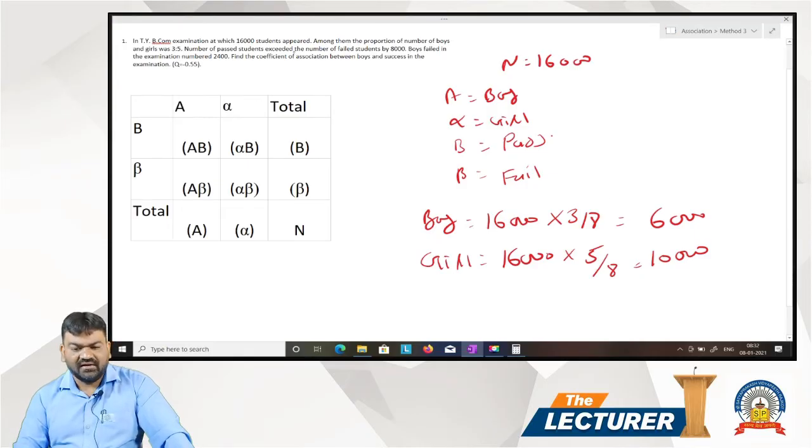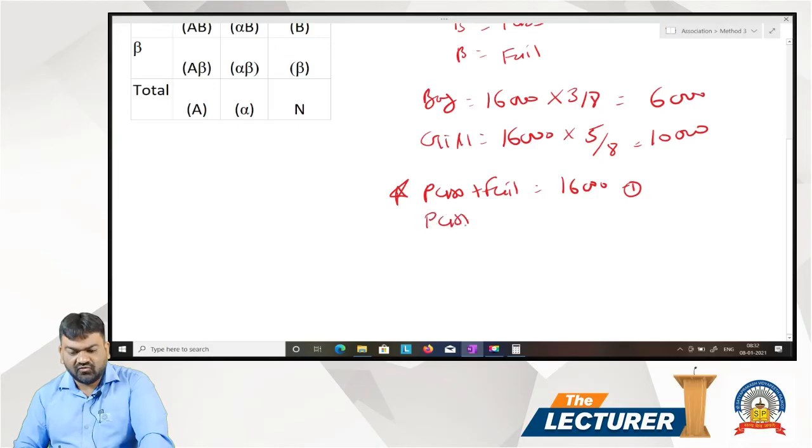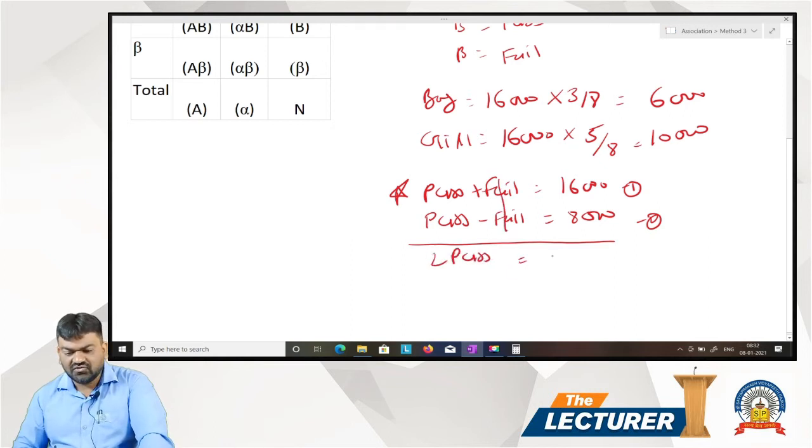Number of pass student exceed the number of fail student by 8,000. So pass plus fail is equal to total 16,000. This is our first equation. Now it is given that pass student exceed fail student, that is pass minus fail is equal to 8,000. This is second equation. Solve both the equation. Fail cancel. 2 pass is equal to 24,000. So pass is equal to 12,000.